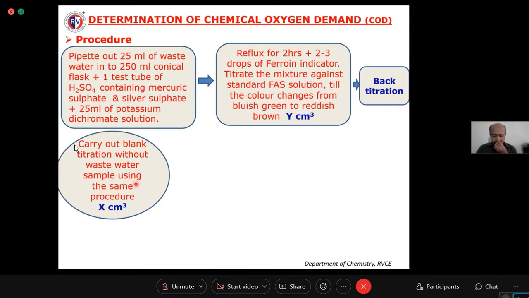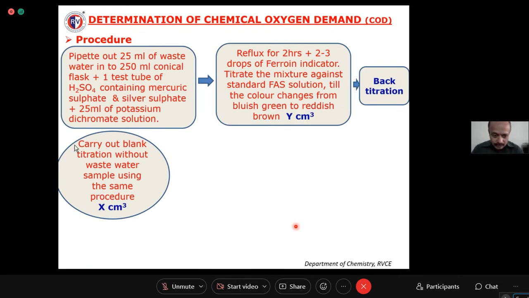Then which value is higher here? Back titre value or blank titre value? Blank titre value is greater, because no potassium dichromate is consumed in that reaction. Whereas in back titration, out of the 25 cm3 of potassium dichromate you have taken, some amount is consumed for oxidation of the waste present in the water sample. But here the 25 cm3 is as such. Therefore, the blank titration value is greater.